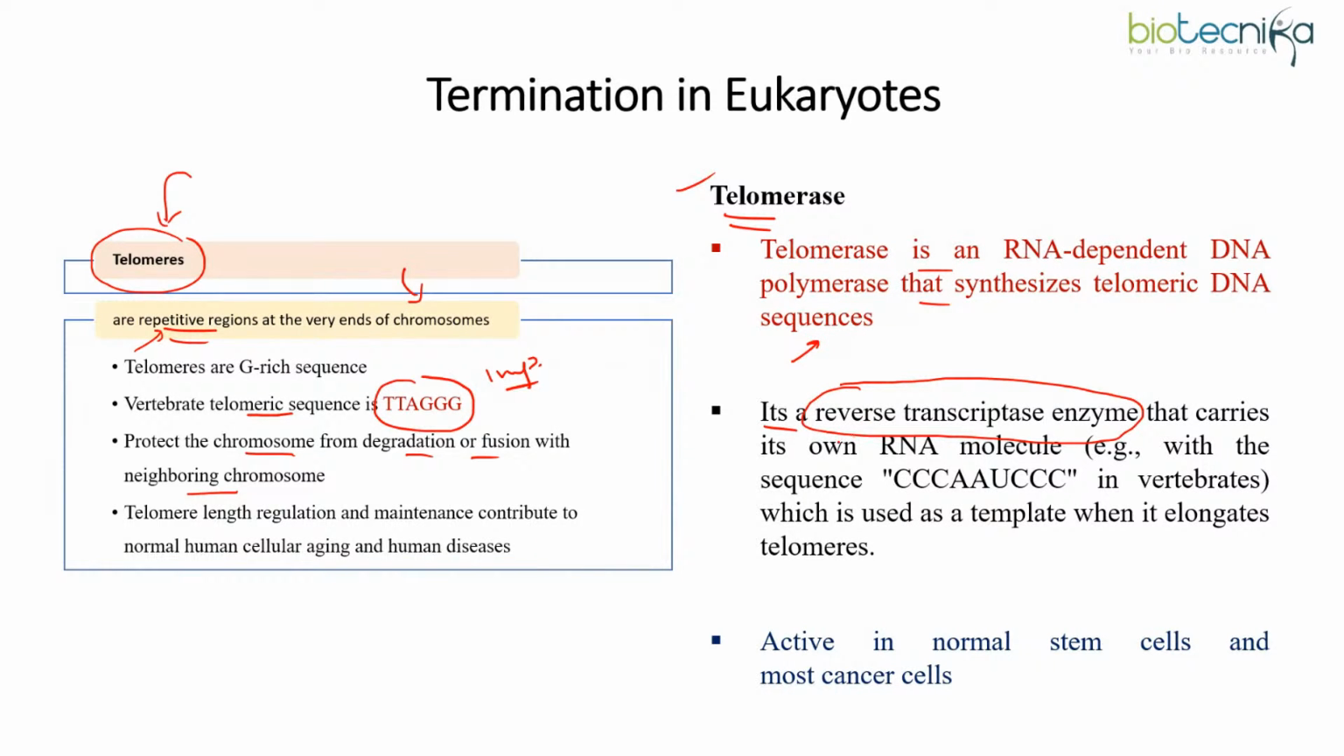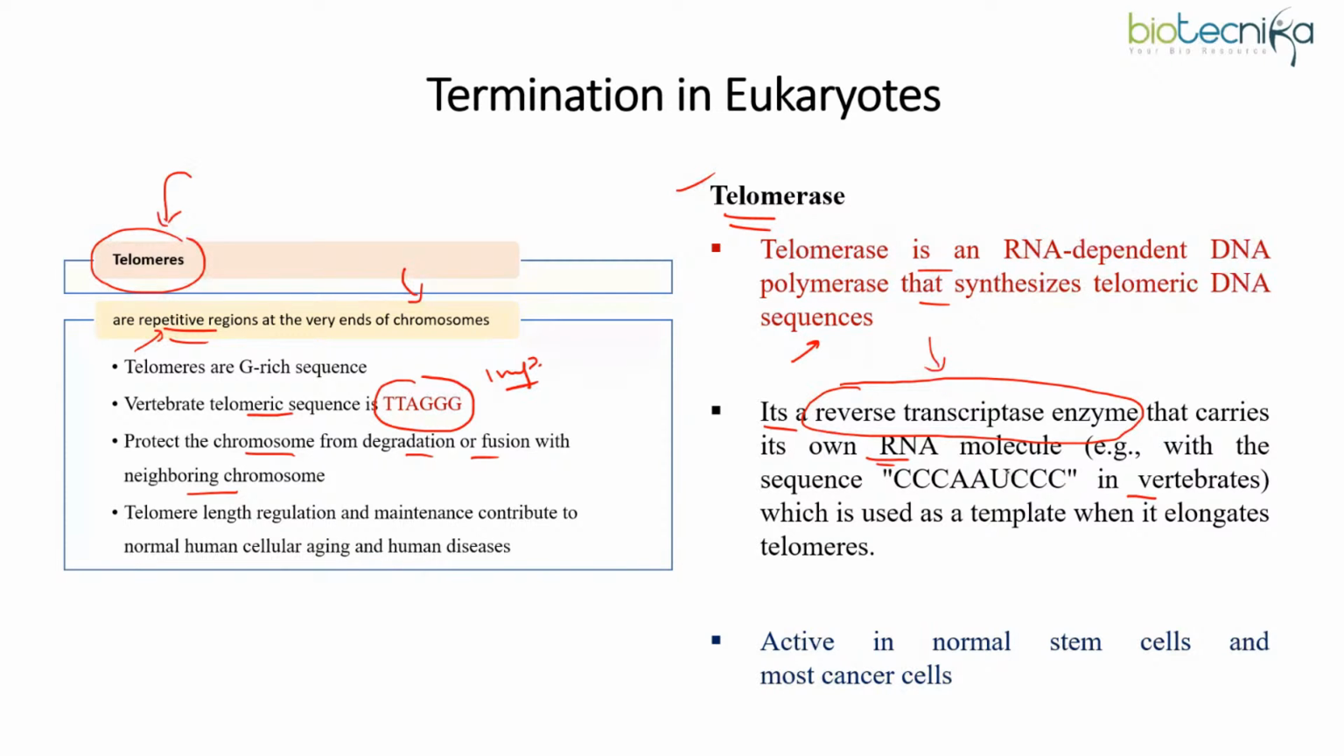You understand what we mean by reverse transcriptase? Yes, it is able to synthesize DNA against RNA. Okay, and it would be containing its own RNA template. Means it carries the RNA template with itself.